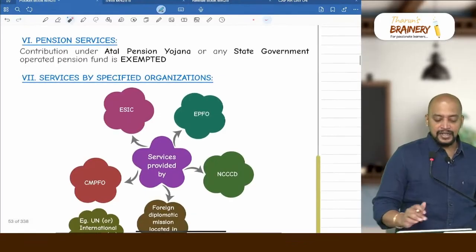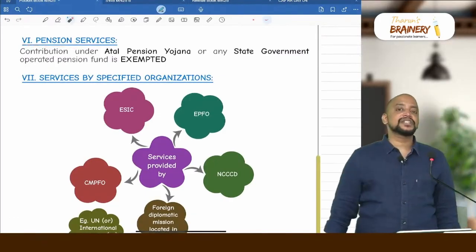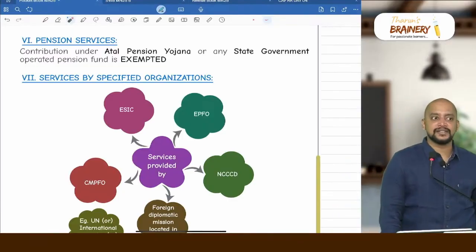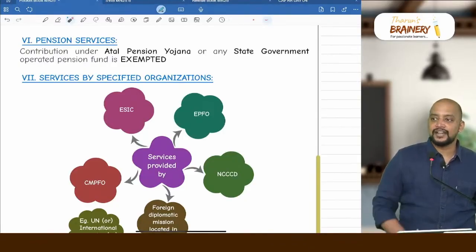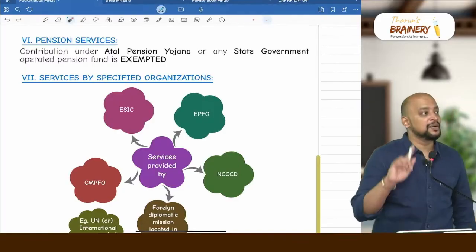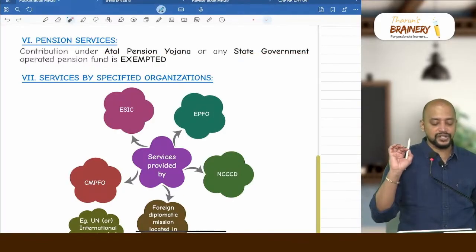Ticket price is exempted if the ticket price does not exceed 500. Then you have pension services. In this pension services, there are only 2 pension schemes which are exempted. One is central government pension scheme, that is Atal Pension Yojana. Another one is state government notified or operated pension, that is exempted. There is something called the unified pension scheme, newly launched. Whether that unified pension scheme is given in the list? No. Suppose in exam if they give unified pension scheme, don't conclude that it is a notified pension scheme and therefore exempted. No, it will be taxable. Okay, only Atal Pension Yojana and state government operated pension fund is exempted.